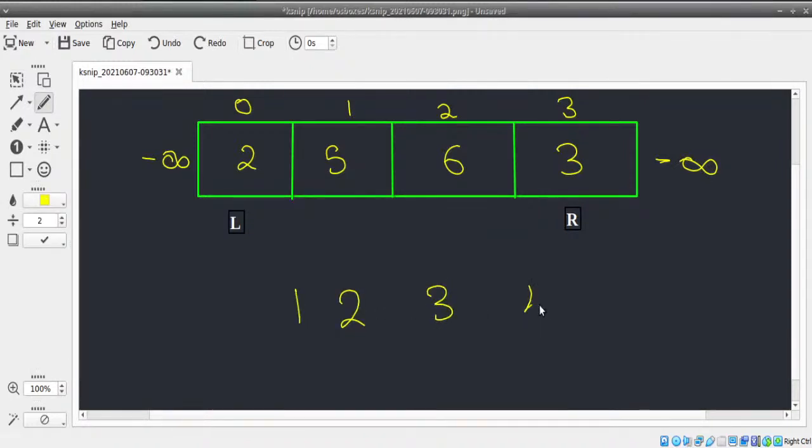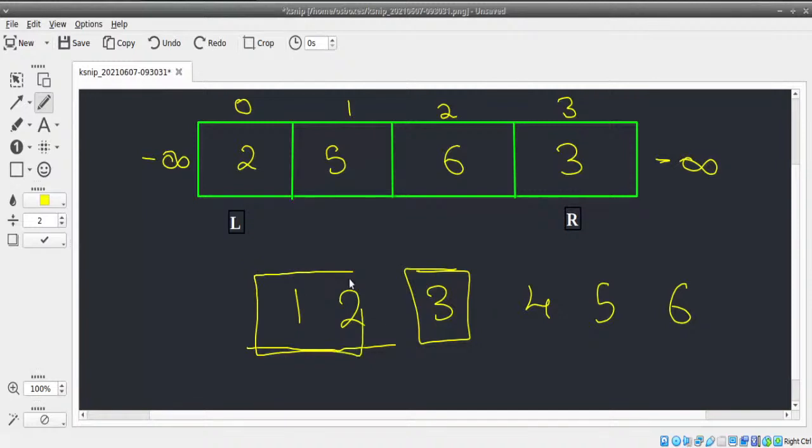If I have 1, 2, 3, 4, 5, and 6, if this is the middle element and the right element is greater than it, somewhere it must stop, right? Because here we are having lesser elements, and here we are having greater elements. When I move to the greater element, there's a chance I may find an element lesser than it also. But when I move to the lesser element, there's a chance that I may move till the end and all values are lesser than it itself. So you can move either direction.